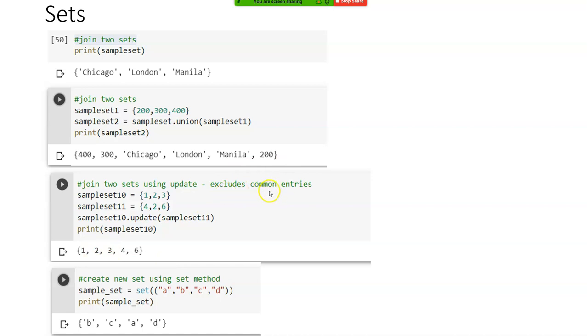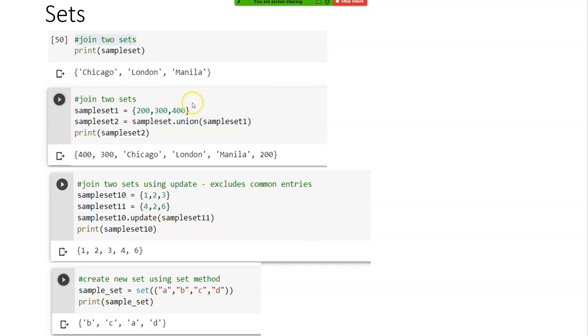Okay, ideally it should be written as excludes duplicate entries. That's the right word. Excludes common entries doesn't convey the complete thing. It should be excludes duplicate entries, right? It's not like it is removing 2 completely. It excludes duplicate, not common entries. Okay, so 2 is appearing twice. 2 is appearing in the sample set twice, so it is a duplicate entry.